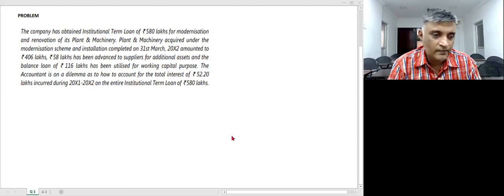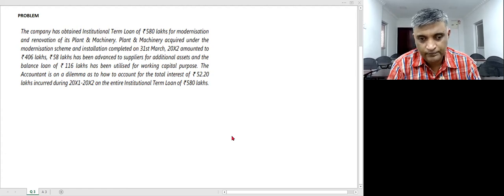One thing is pretty clear. The 116 lakhs used for working capital, that is a non-qualifying asset. It's pretty straightforward. But what about the plant and machinery acquired as well as the advance given to suppliers? Now, there are two ways of looking at this. This is not the construction of a plant and machinery. It's just modernization and renovation, which means you already have a plant and machinery. You're going to renovate and make some alterations to that. So do you think that it's going to take a substantial period of time? We don't know. That is not given to us in the problem.